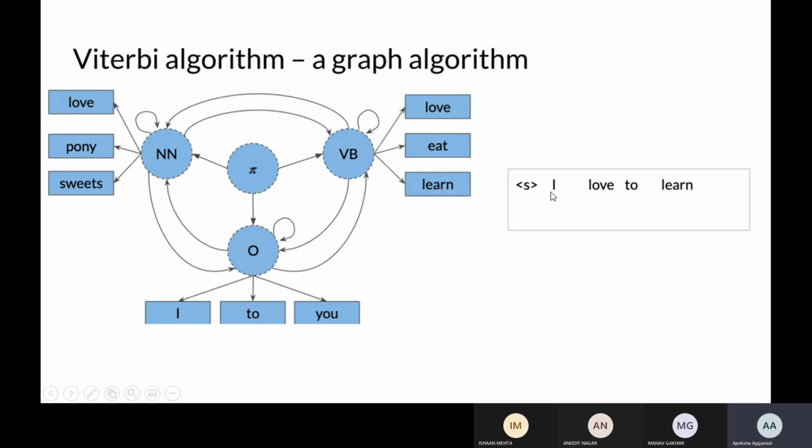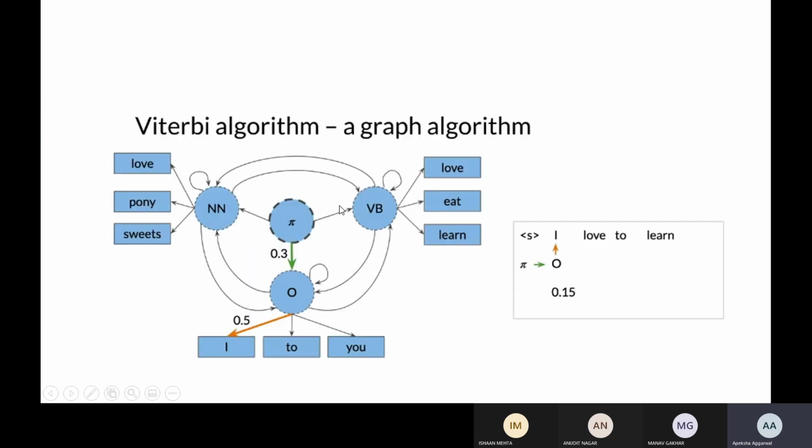So initially you move from start to the other state I, and you calculate the probability 0.15 and so on. This process will be repeated until you have checked where I is appearing.